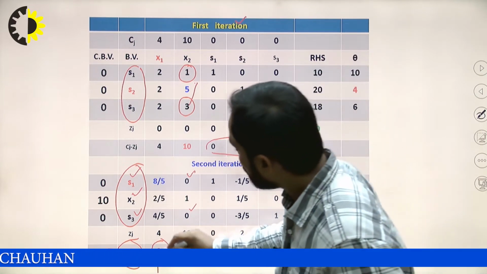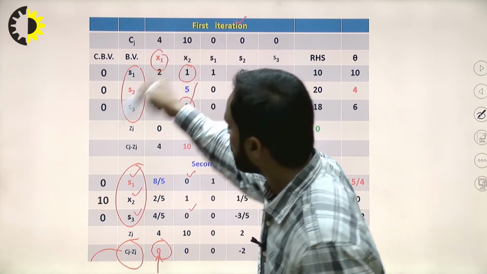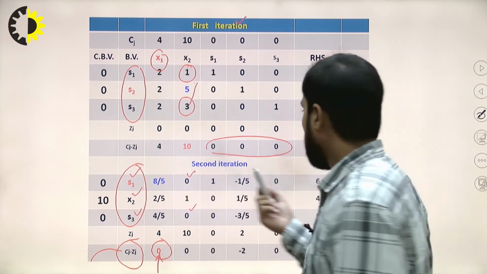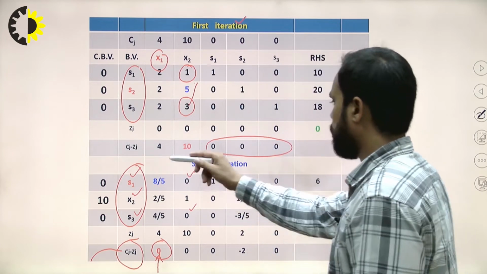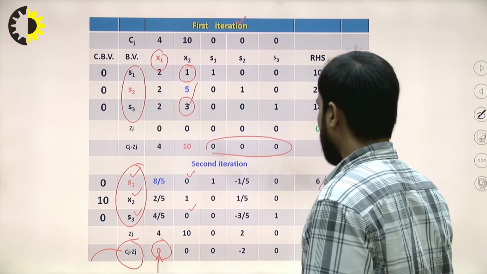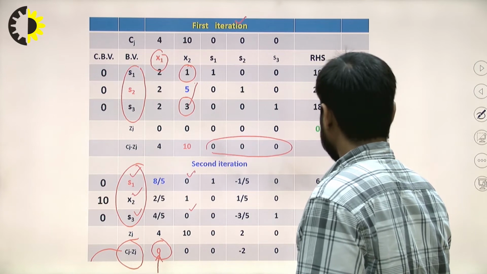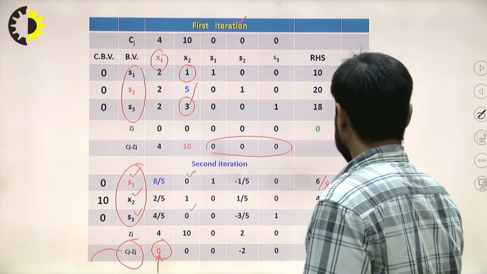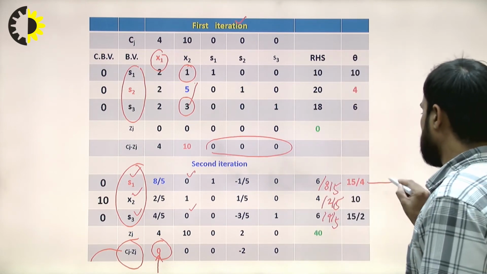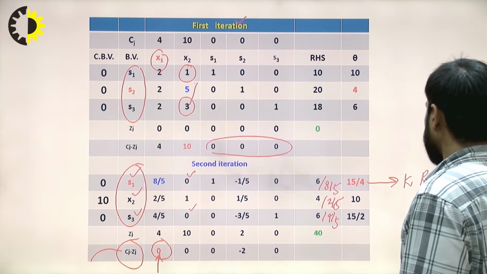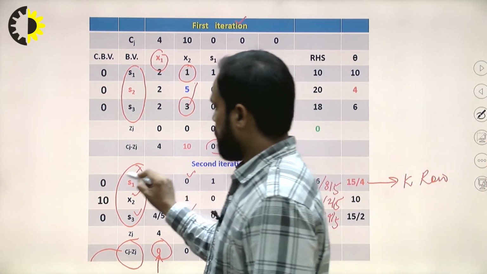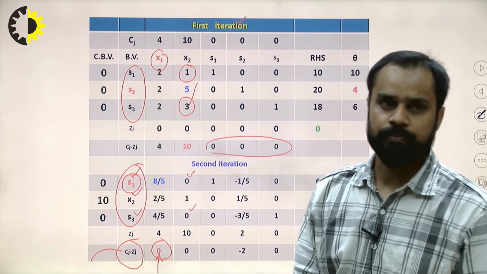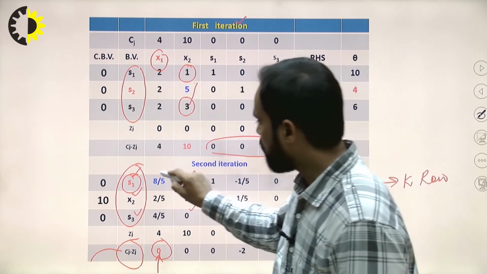This is the key column, which means x1 will enter the basic variable table in the next iteration. Then we have to calculate theta. Theta is calculated as 6 upon 8 by 5, 4 upon 2 by 5, and 6 upon 4 by 5. The minimum value of these three gives the key row. So in the next iteration, S1 will leave and x1 will enter. And this is the pivot element.